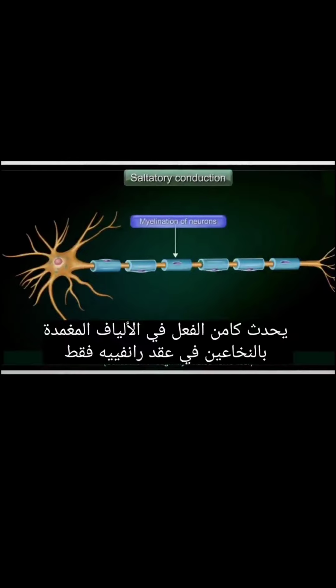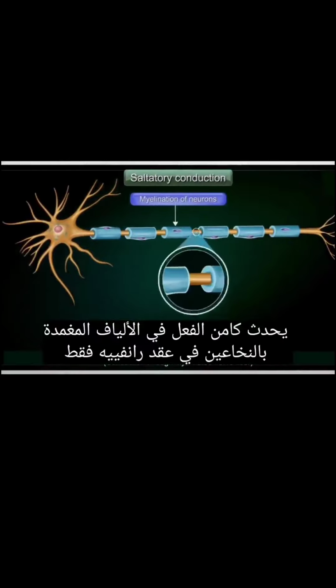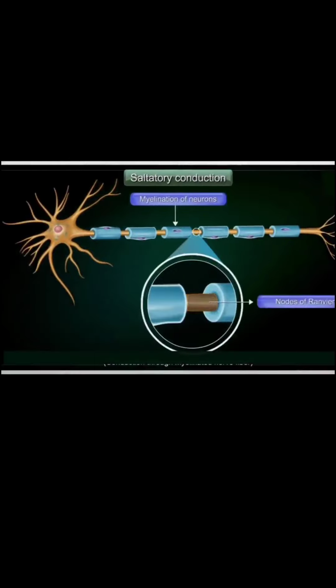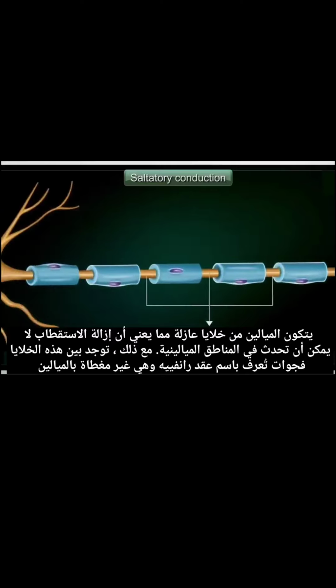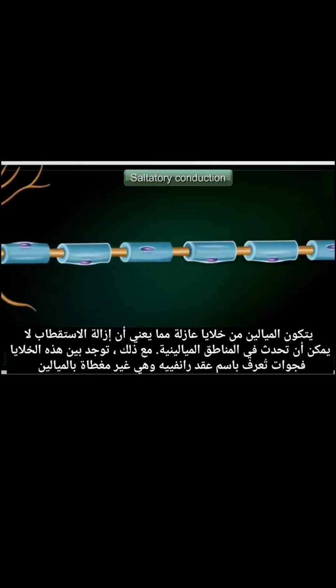Due to the myelination of neurons, action potentials may only occur at the nodes of Ranvier. Myelin is made up of insulating cells, which means depolarization cannot occur in myelinated regions. Between these cells, however, there are gaps known as nodes of Ranvier which are unmyelinated. As depolarization cannot occur at the cells making up the myelin sheath, the wave of depolarization can only occur at